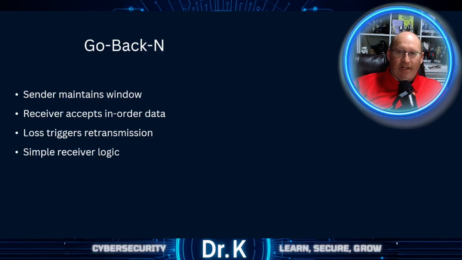You're saying, hey, here's message number 1. Here's message number 2. Here's message number 4. Here's message 5. Here's message 6. I'm going to ignore messages 4, 5, and 6. I haven't received message number 3 yet. In go-back-N, the sender maintains a window of packets, but the receiver only accepts the data in order. So that sequence number matters. If a packet is lost, the sender retransmits that packet, and all subsequent packets go back into the window.